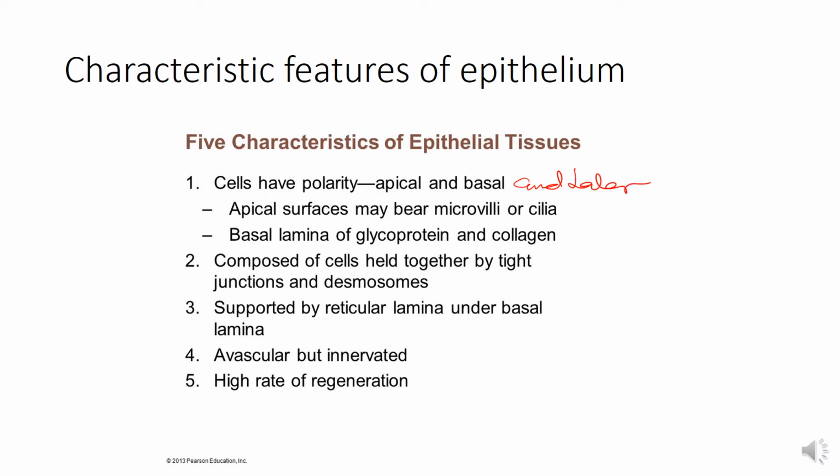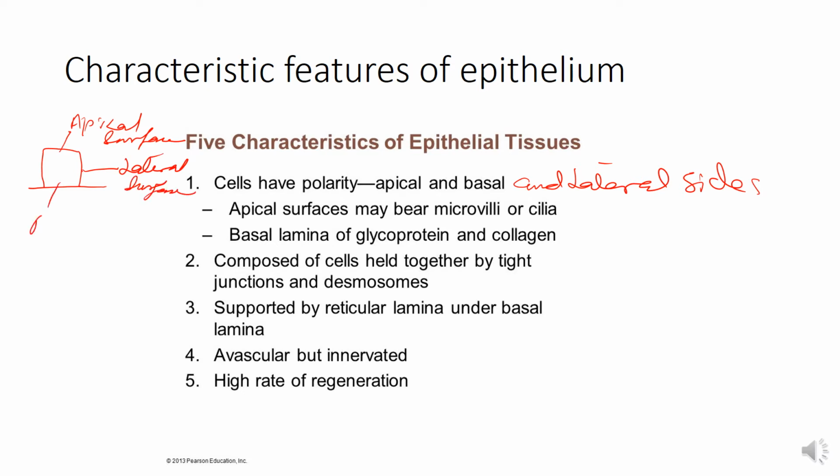So an epithelial cell has an apical surface, a lateral surface and a basal surface.